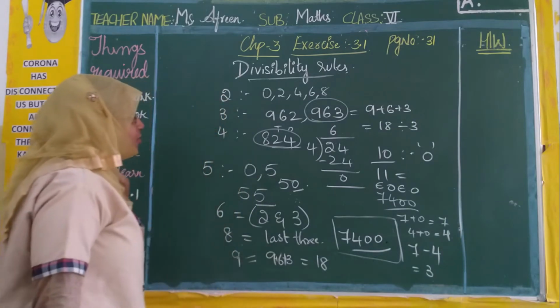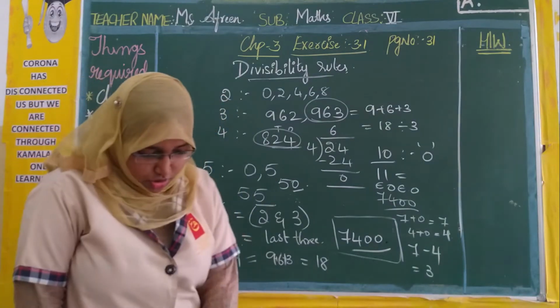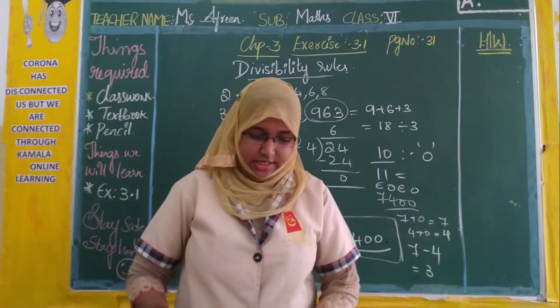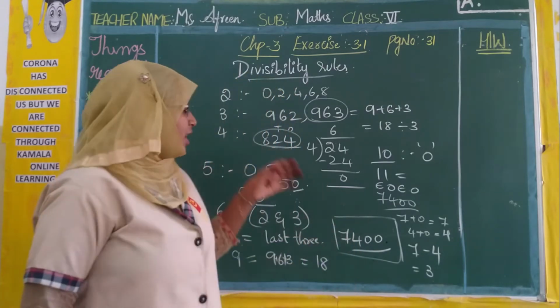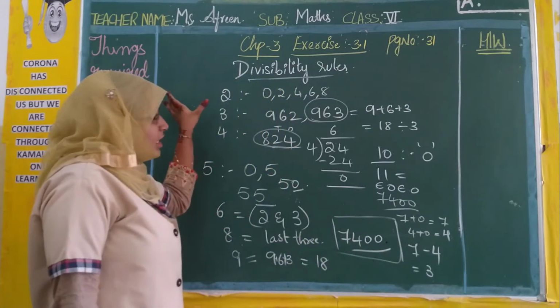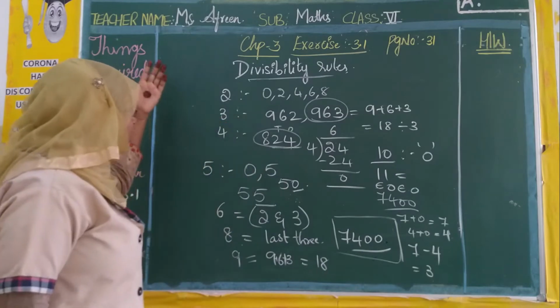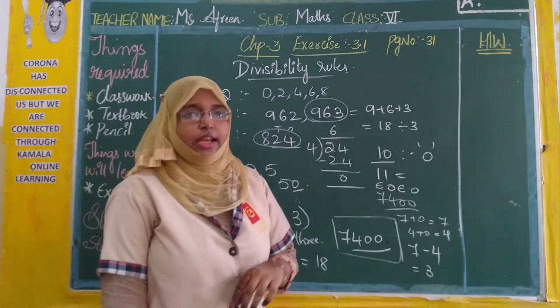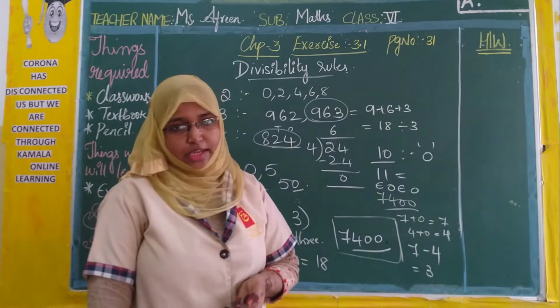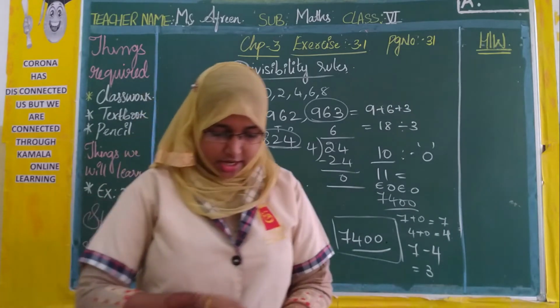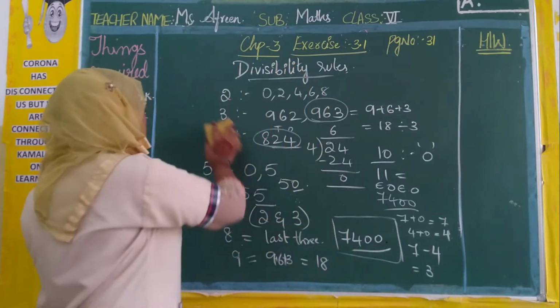So these are our divisibility rules. Based on this, now we have exercise 3.1. See, you can take many examples for a single number, and you can check all the divisibility rules. Like an activity also you can make it. Okay. Now let us move ahead with our exercise 3.1.